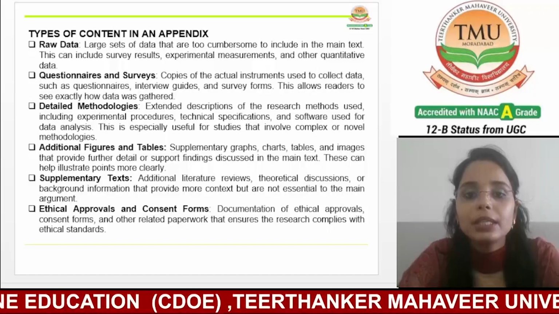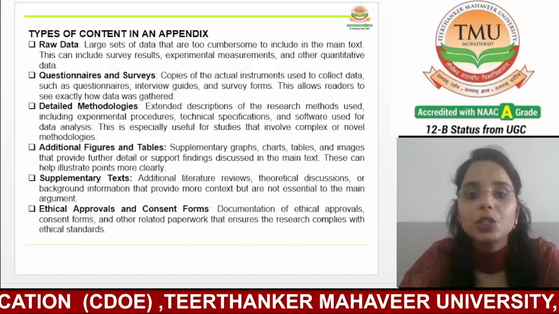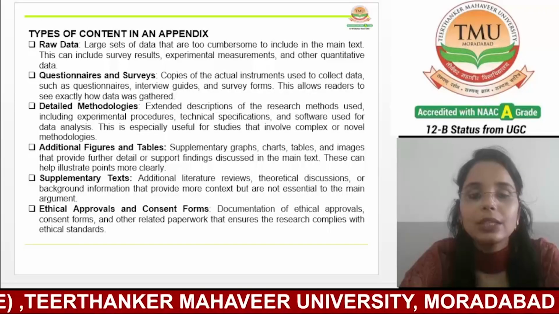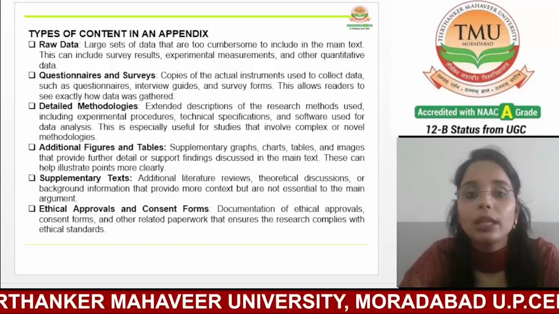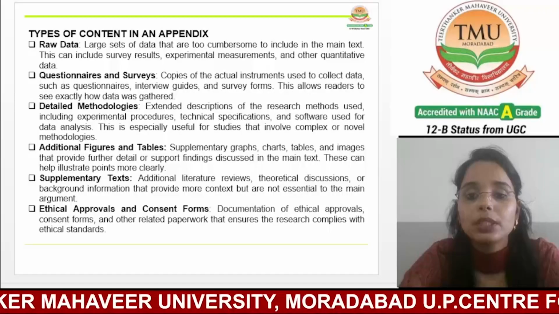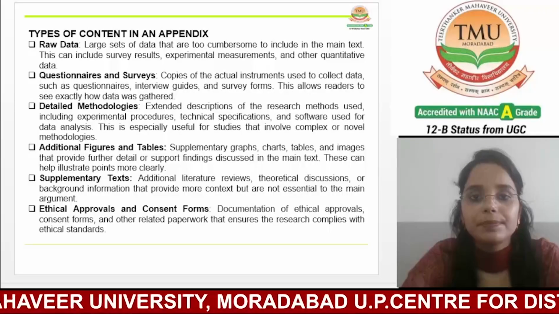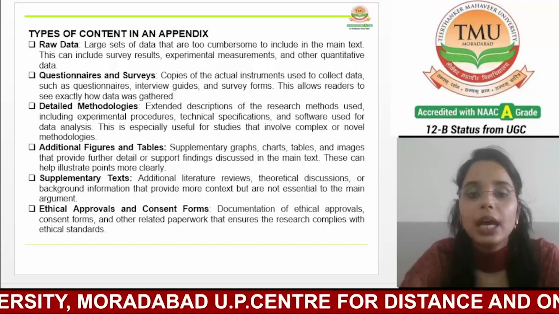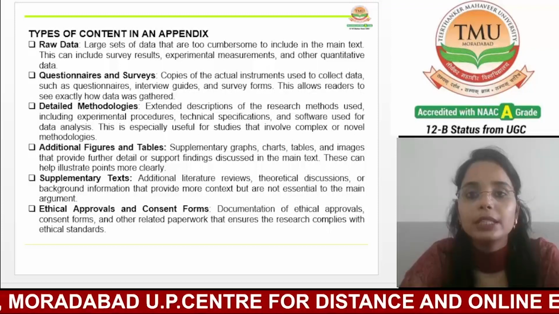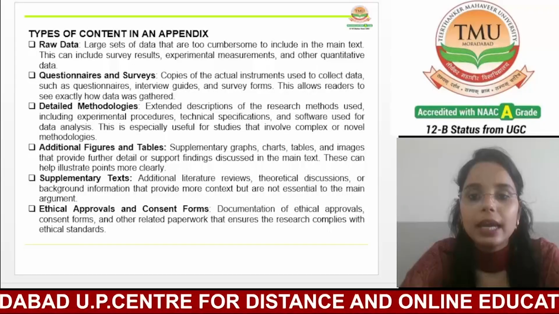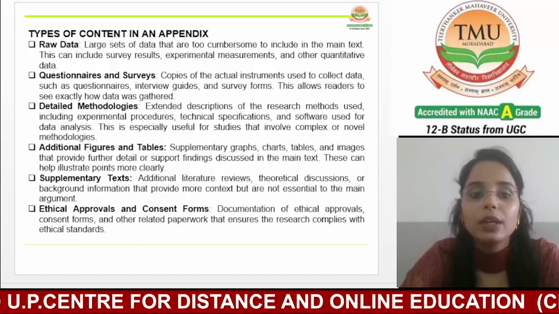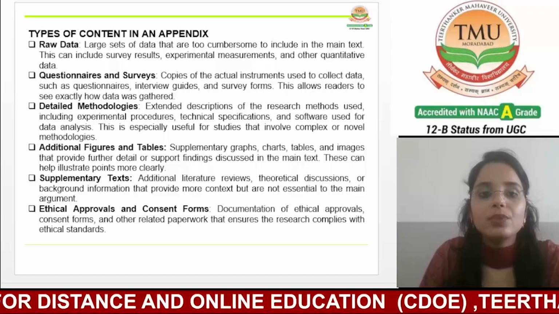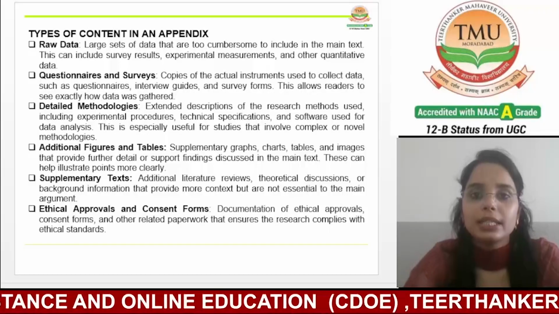Take an example. Suppose that a researcher includes multiple iterations of the data analysis or the alternative models tested during the research process in the appendix. These additional figures and tables help to clarify points made in the main text and provide a fuller picture of the research findings.